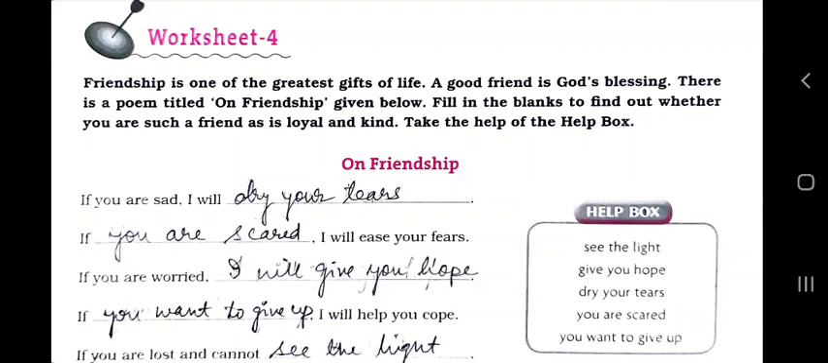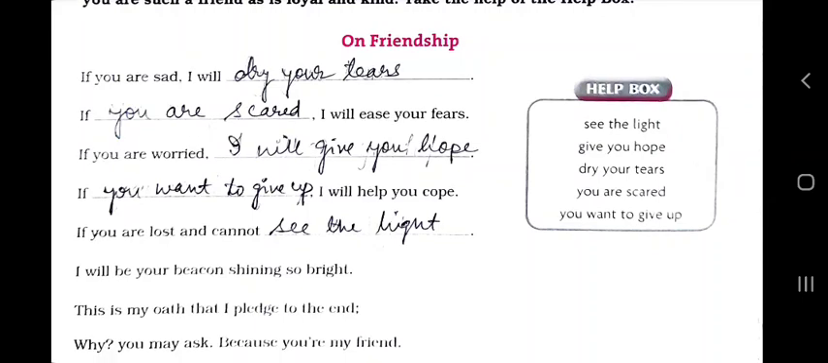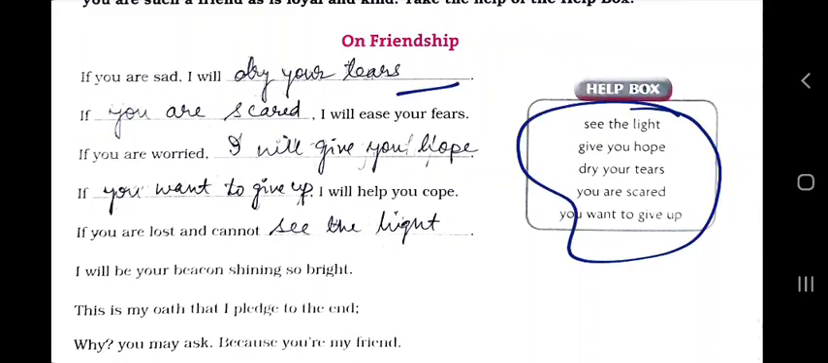Now, friendship is one of the greatest gifts of life. A good friend is a God's blessing. There is a poem on friendship given below. Fill in the blanks to find out whether you are such a friend, loyal and kind. Loyal means faithful, meaning you keep your friend's secrets. Take the help of the help box. Now on friendship. If you are sad, I will dry your tears. You have to pick from here, rhyme it and present it.